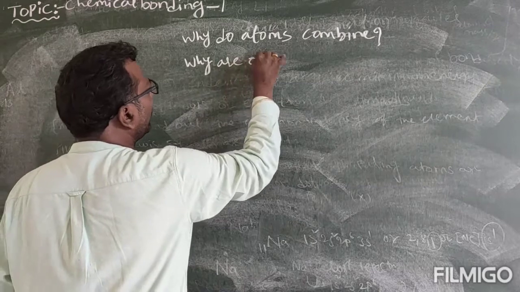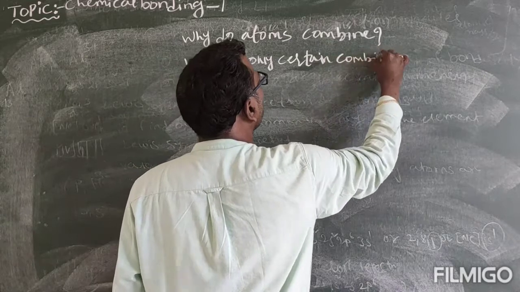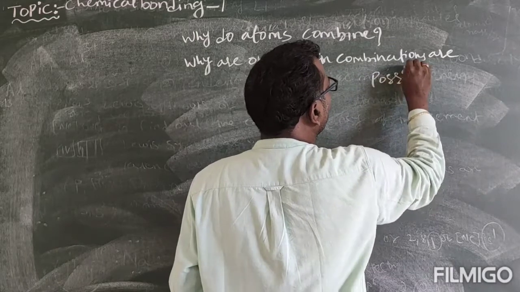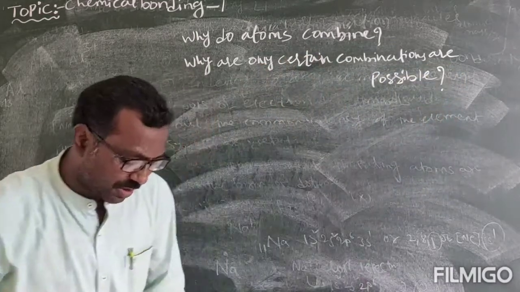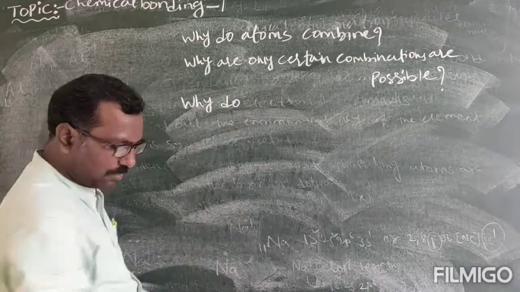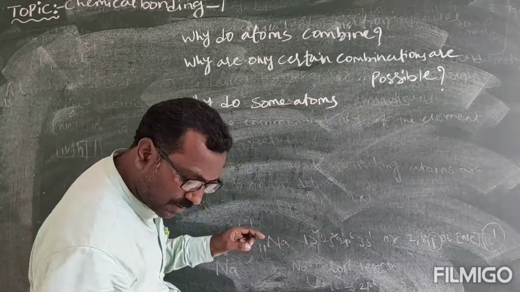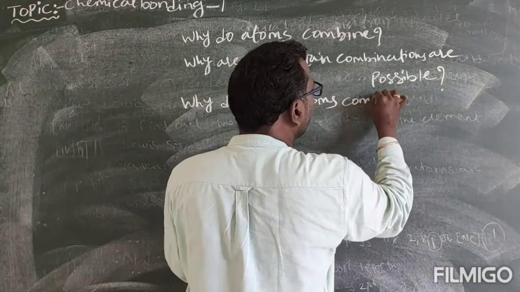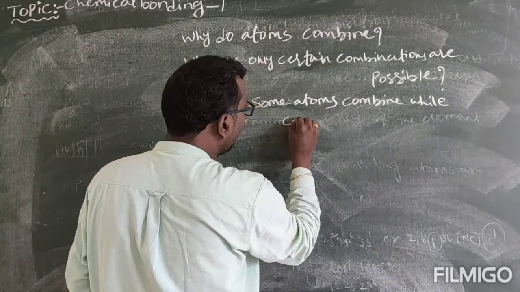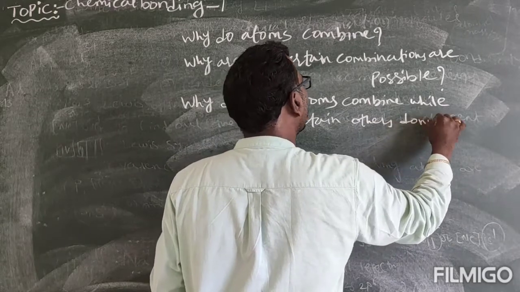Why are only certain combinations possible? Why not all combinations? Why do some atoms combine while certain others do not?